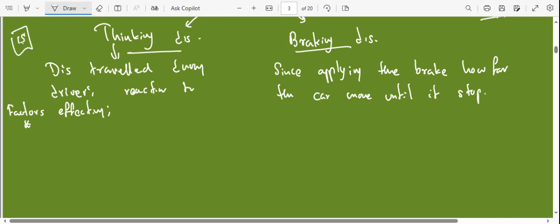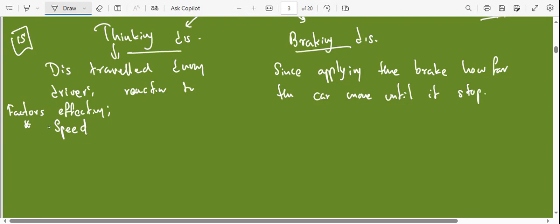Since the moment he sees that obstacle on the road until he applies the brake, he takes 1 second during his reaction time. During this reaction time, if the vehicle is moving faster, then during that 1 second the car moves a longer distance, right? So therefore, the speed is affecting the thinking distance.